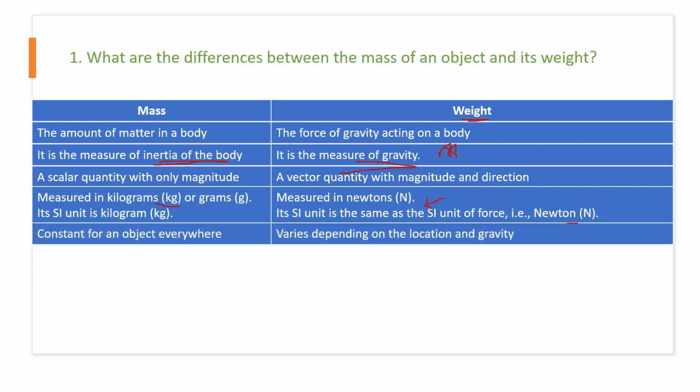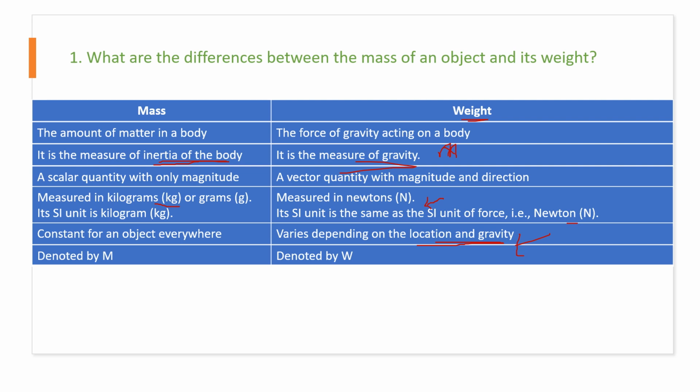Mass is constant. You take an object anywhere, Earth, Moon, other planets, the mass is constant. It remains the same. Whereas weight varies depending on the location and gravity. The same object has a different weight on Earth, a different weight on the Moon, and a different weight on Mars, because the gravity changes. On the Earth itself, weight could be slightly different because Earth experiences different gravities at the poles and the equatorial region. So weight varies depending on location and gravity.